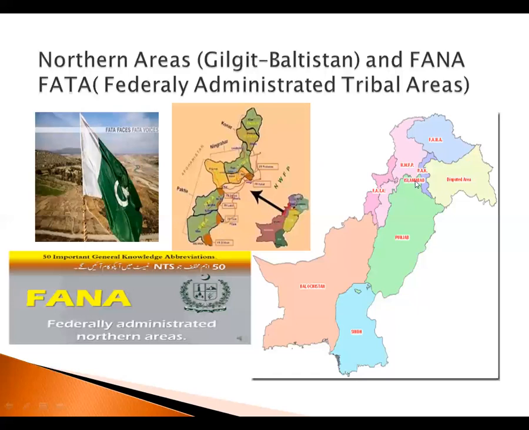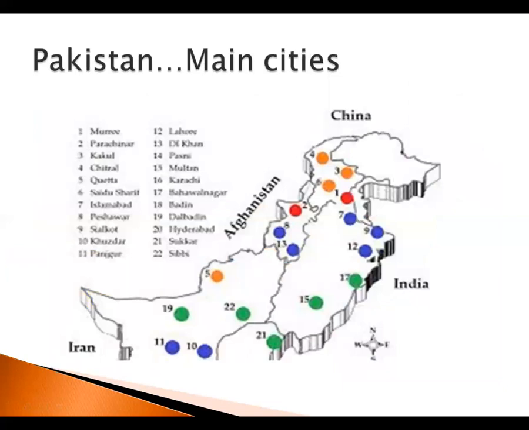The federal government in Islamabad administers them and provides them different kinds of facilities, jobs, and budget. Here we can see some land features of FATA. It is a mountainous area without much vegetation, but mostly fertile land, on the borderline between Afghanistan and Pakistan. FANA, the federally administrated northern areas, also work directly under Pakistan's government in Islamabad.